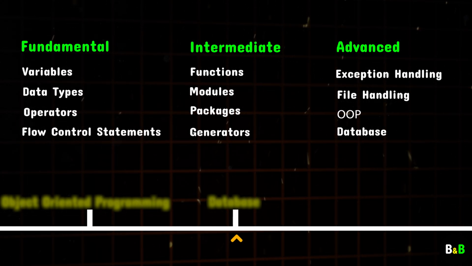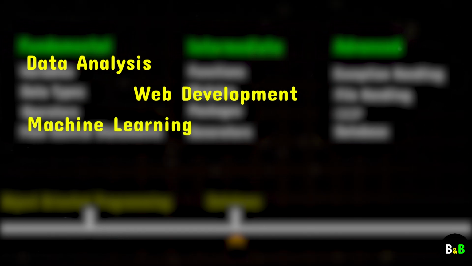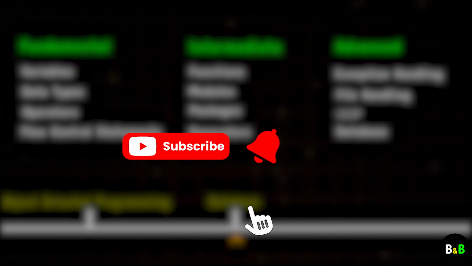By following this roadmap, you'll not only gain a solid understanding of Python, but also develop the skills needed to apply it to real-world projects, whether it's data analysis, web development, machine learning, or automation. The key now is practice. Coding is like any other skill. The more you practice, the better you'll get. Build small projects, explore different libraries, and don't be afraid to make mistakes. That's how you learn and grow as a programmer. I hope this roadmap gives you a clear path forward in your Python journey.